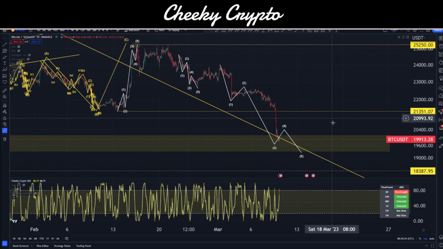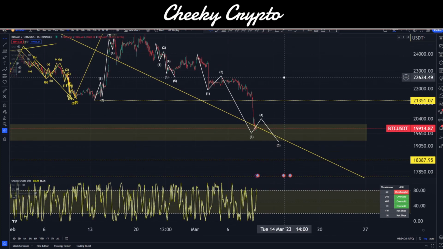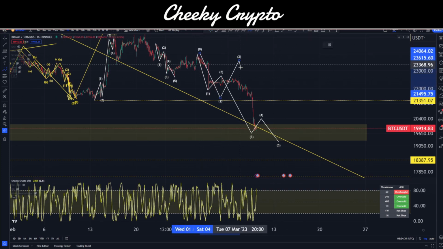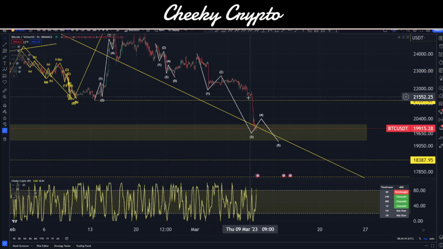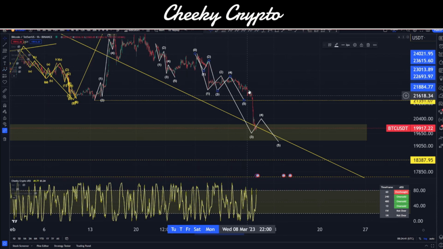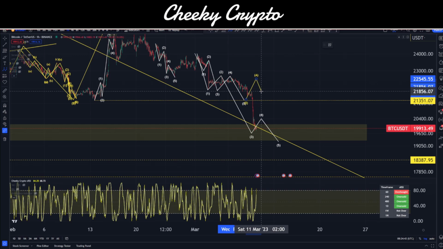I was just expecting a move upwards before we moved down, because what I was thinking was actually this was starting somewhere over here and we're going to do something like this, right? And that wave 2 just never happened. And that would actually have happened somewhere down here. I was looking at this as a 1, 2, 3, 4, 5, and then I was looking for a bounce up here for a wave 2.